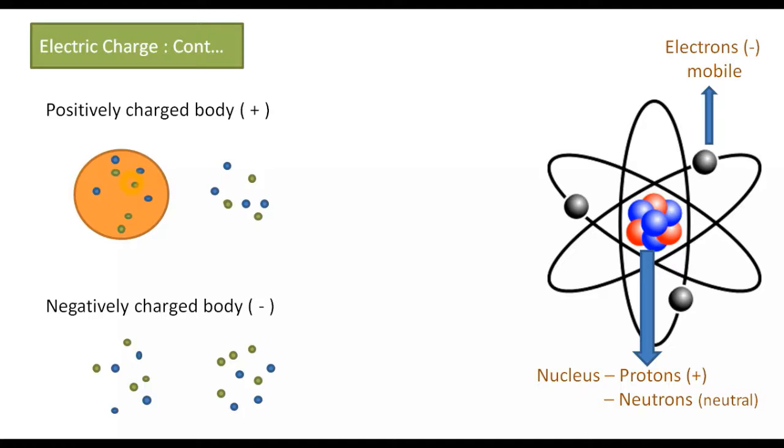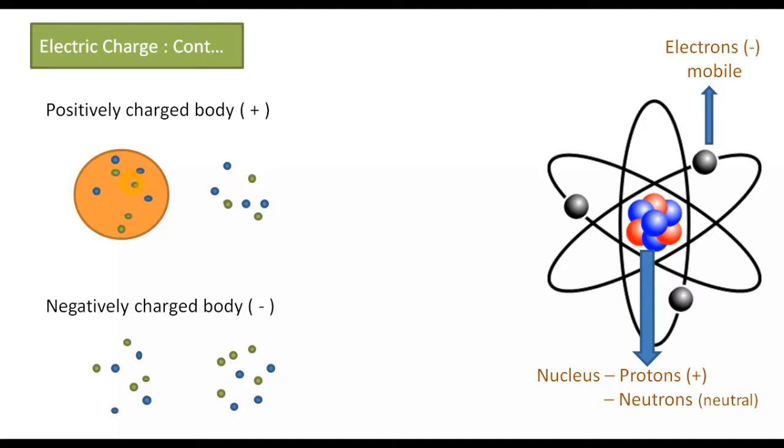Suppose there's an object having 10 protons and 5 electrons, then the body overall will have a positive charge. Why? Because it has more positively charged particles. Similarly, if you have an object with 10 electrons and 5 protons, the object will have an overall negative charge. Why? Because it has more negatively charged particles. So if the body has to be neutral, it should have an equal number of protons and electrons.